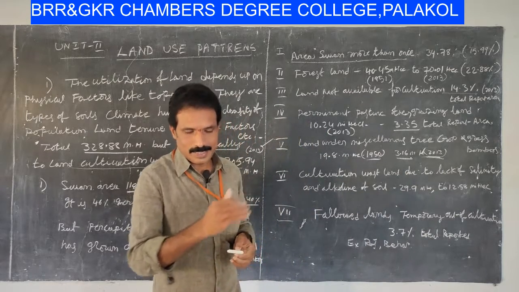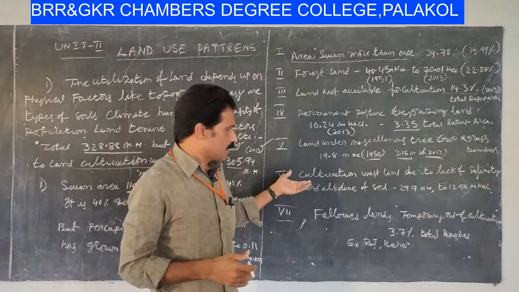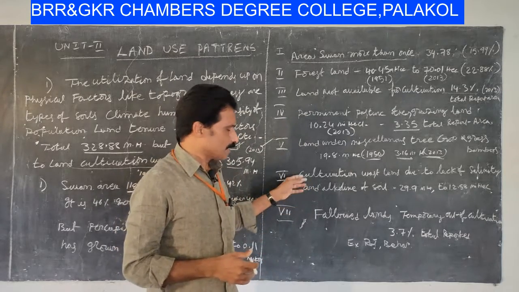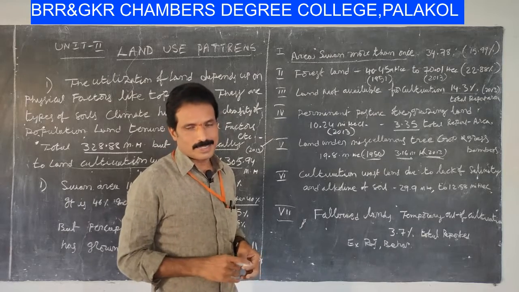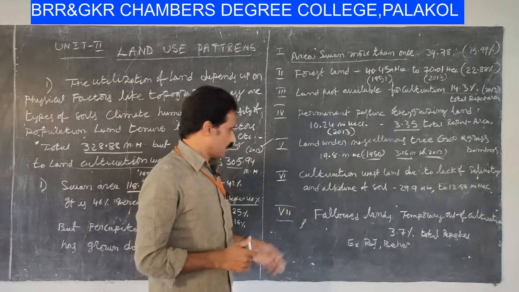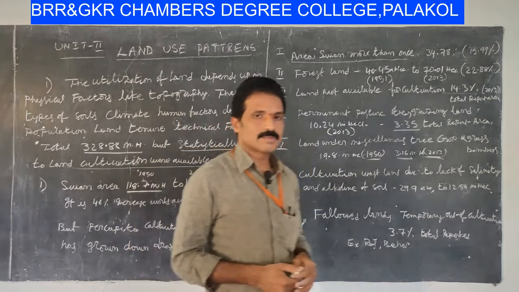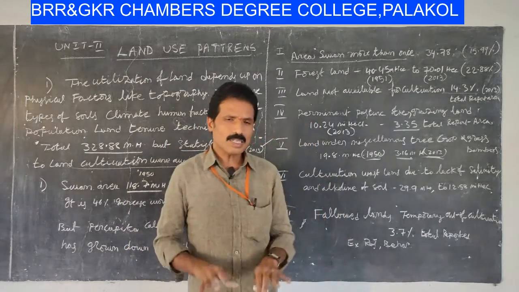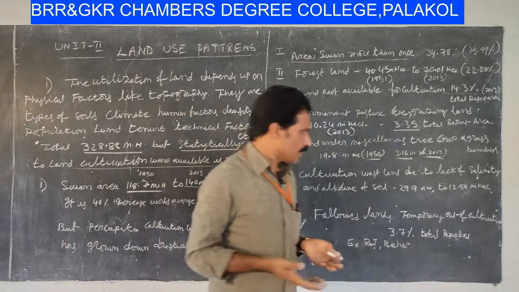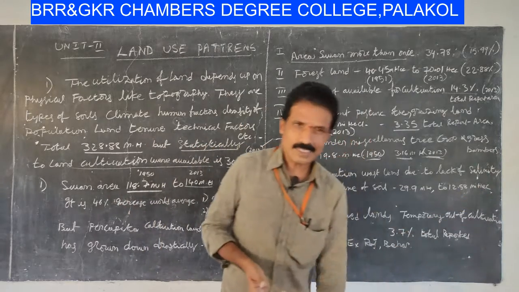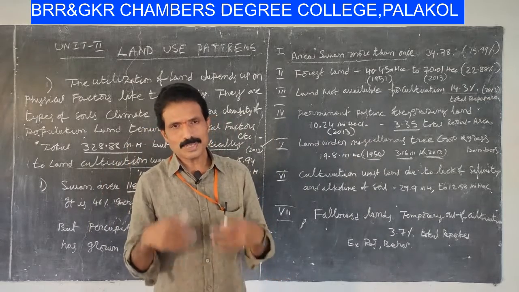So according to these 70 years, we are growing this type of cultivation. These lands are utilized by man-made activities, right? And finally, fallow lands. We are not utilizing them for any purpose, or they are temporarily out of cultivation, or in the long term there is no use for those lands.